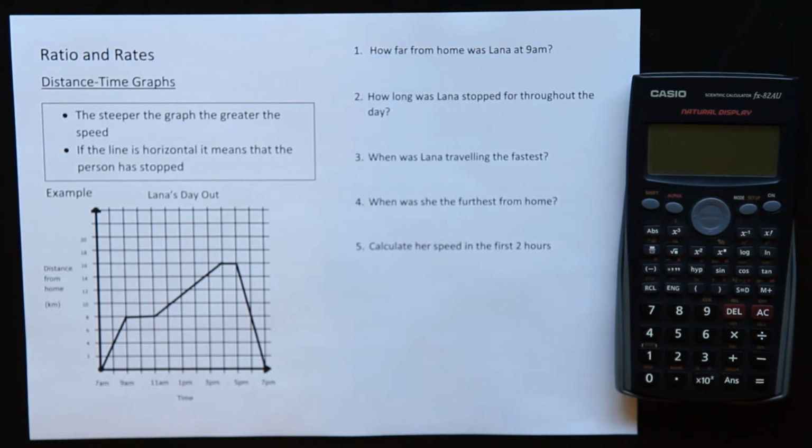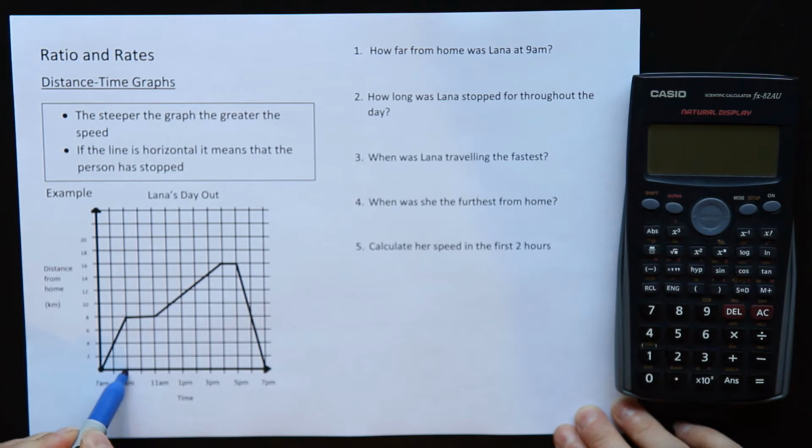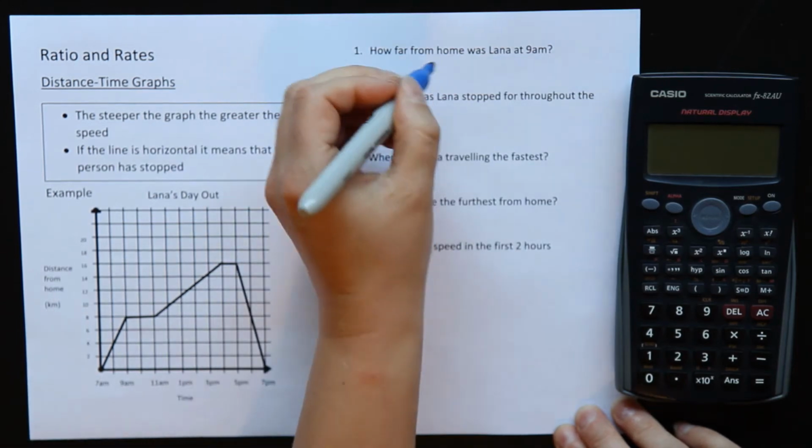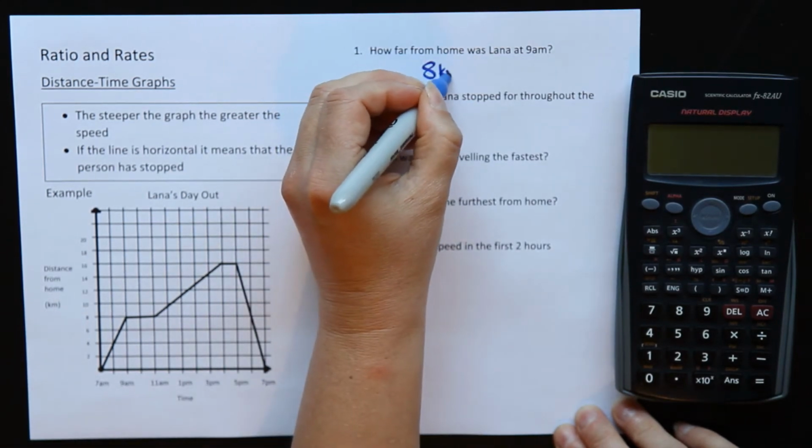So in question 1, looking at our graph here, it says, how far from home was Lana at 9 a.m.? So at 9 a.m. we look here. If we go up to our line and across, it is at the number 8. So that means 8 kilometers. She was 8 kilometers from home.